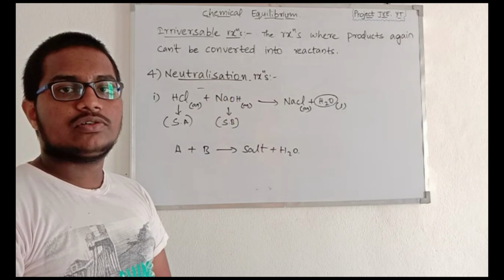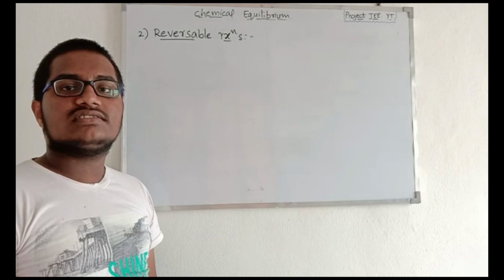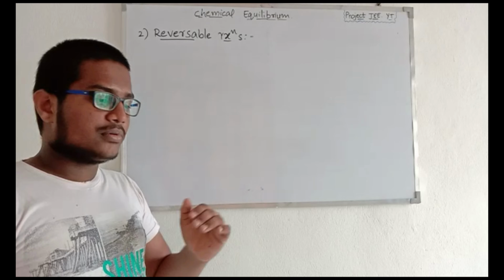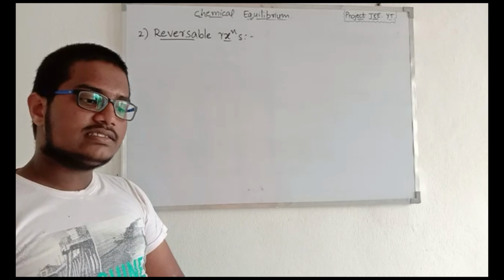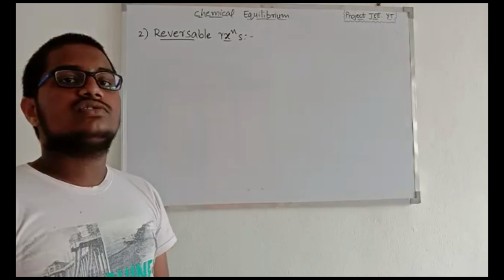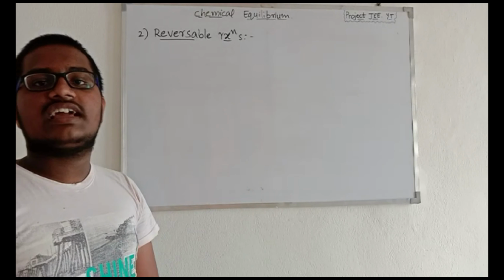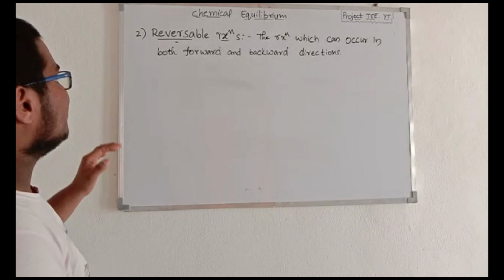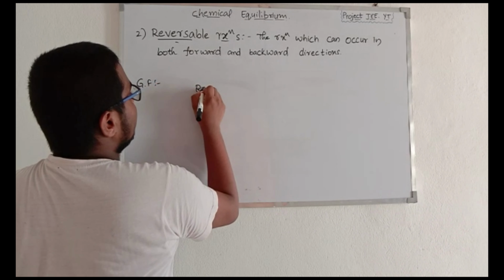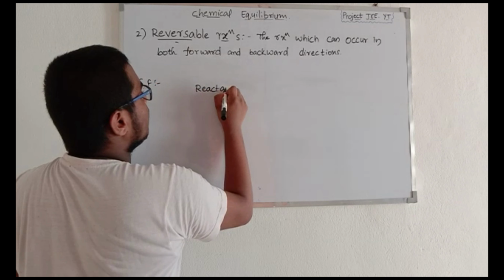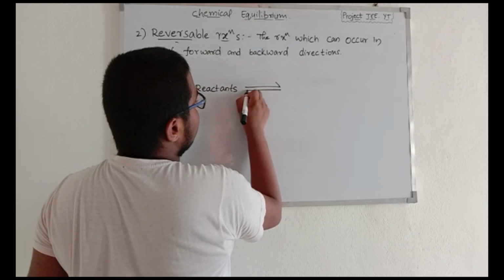So this has to be noted. Now we are going to discuss reversible reactions. Reversible reactions are the reactions where the products can also be converted into reactants, and reactants again converted into products. Which means the reaction can occur in both forward and backward directions as well. So the general form of the reversible reactions is where reactants are converted into products and products are also converted into reactants.